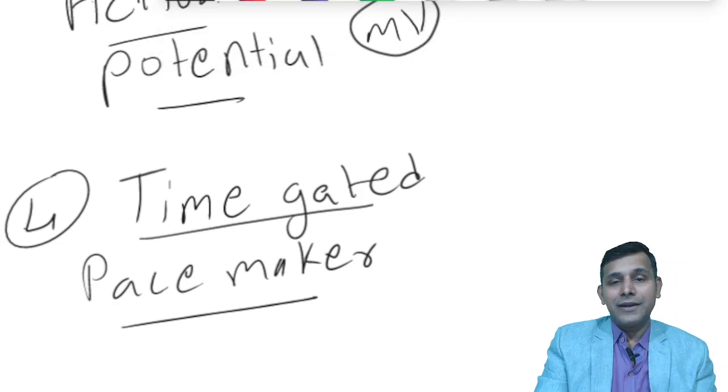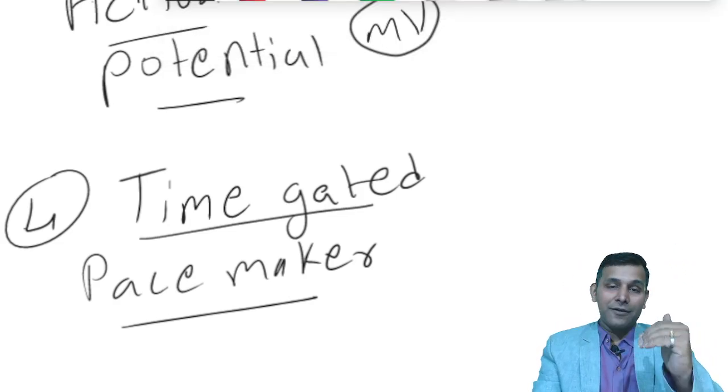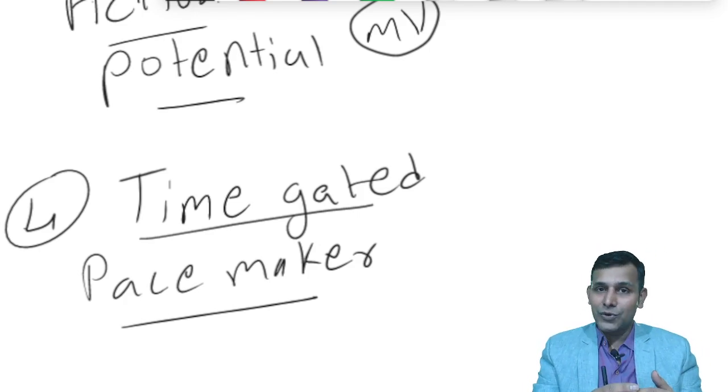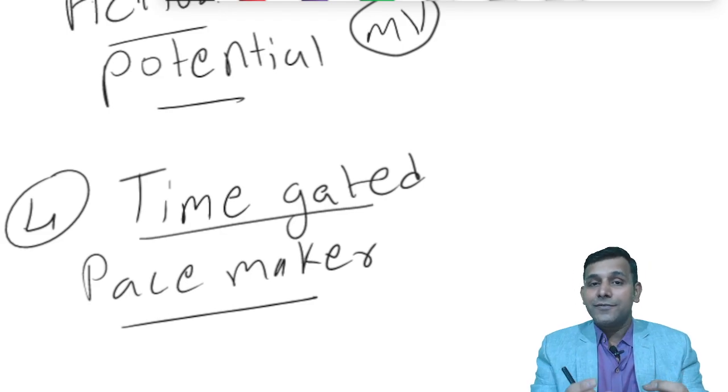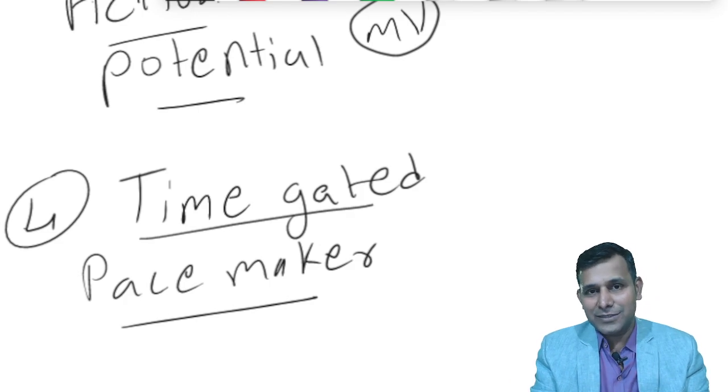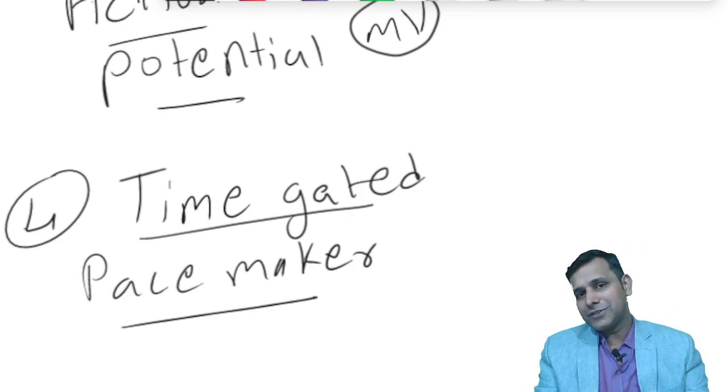Let us just revise what we have done so far. We are on simple diffusion. The substances are moving from higher to lower concentration. We have the types of channels, leaky channels and gated channels, and the gates of the channels open on different stimuli.